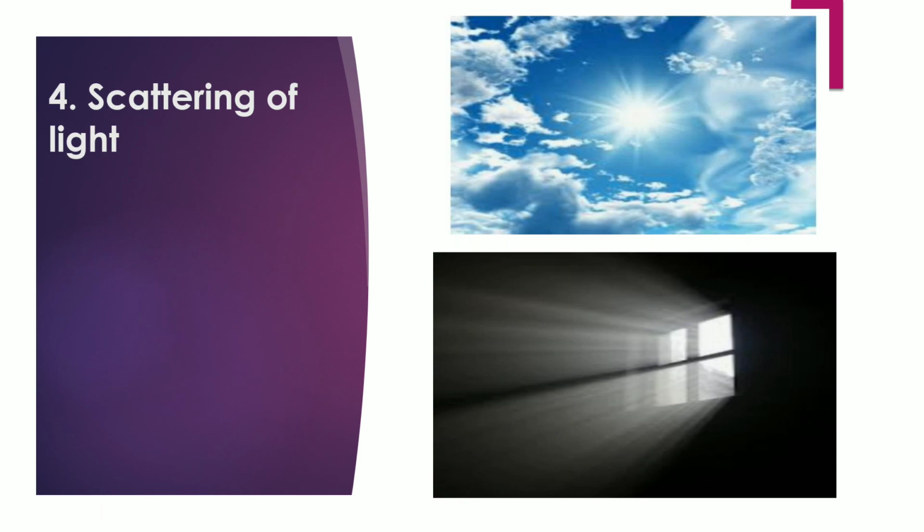The next property is scattering of light. Air is a mixture of gases, dust, smoke, and moisture. These minute particles spread light in all directions when the rays of light fall on them. This natural phenomenon is called scattering of light.